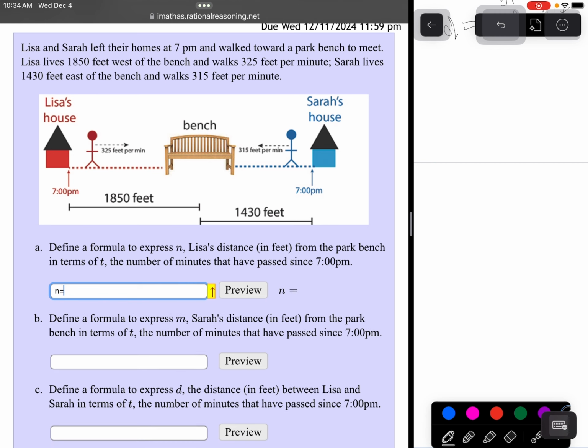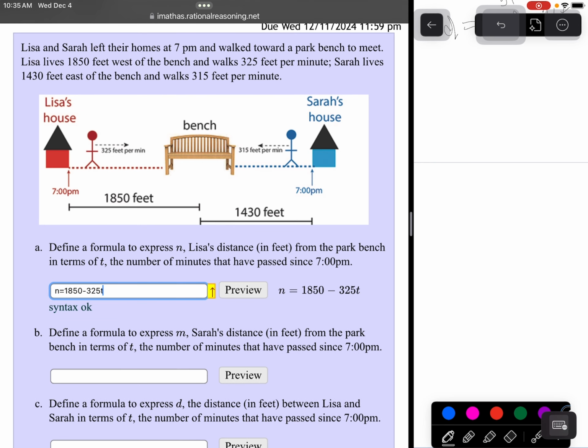It's going to be, think of it like the last one, the 1850 minus what she's walked, so 325t. Now Sarah's distance from the park bench is going to be m, and that's going to be 1430 to go, minus her rate, 315t.